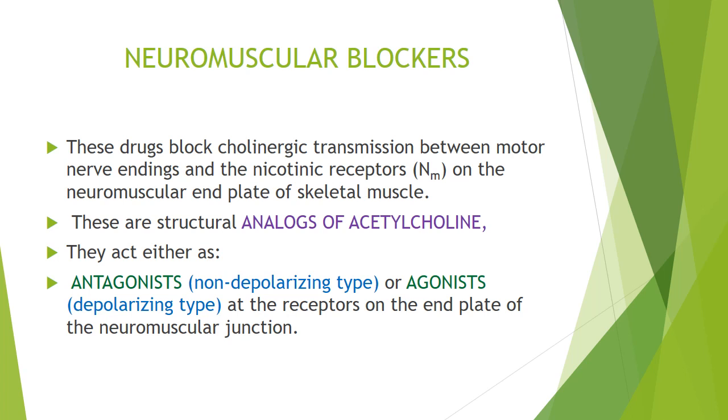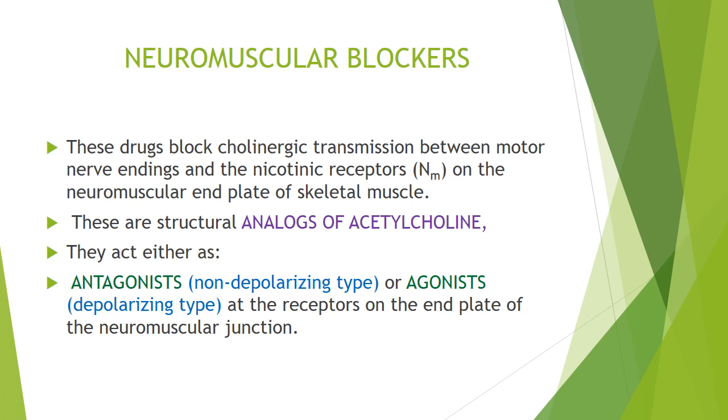Now, first of all, what is the definition of a neuromuscular blocker? The neuromuscular blocker drugs block the cholinergic transmission between the motor nerve endings and nicotinic receptors on the neuromuscular end plate of skeletal muscle. They are structural analogues of acetylcholine.